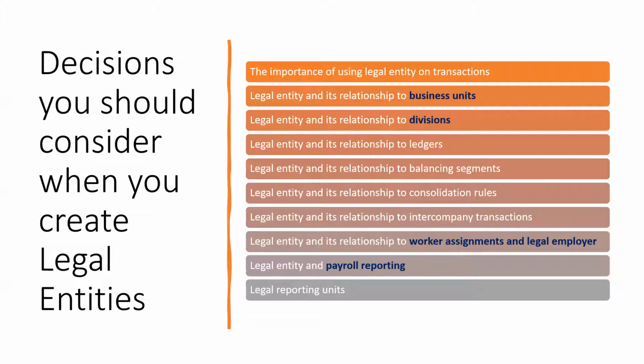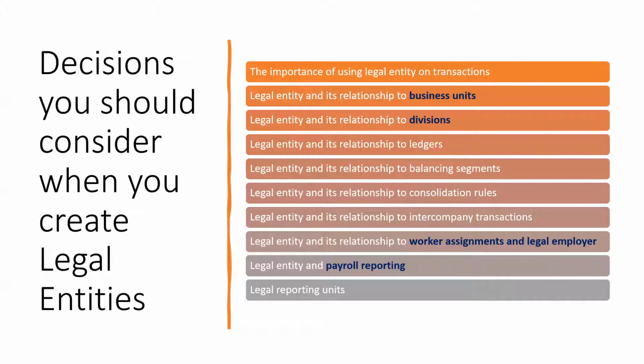Again, next, the relationship with the balance sheet segment. This is also related to finance: when I am defining the chart of accounts, which balancing segment is going to map to the legal entity. Then the relationship with consolidation: if I have multiple companies, how do I consolidate? All these are financials, which I have not highlighted in blue. So just keep them in mind for reference or knowledge purposes. But yes, these are the points we have to consider when defining the legal entity. Then comes intercompany transactions: if I am a holding company of 30, 40 or 60 companies, how are my transactions going to happen?